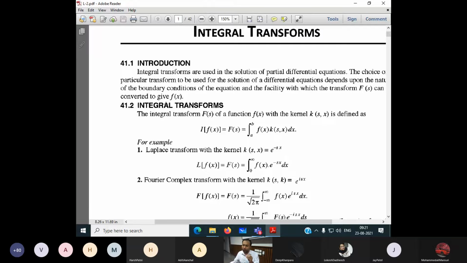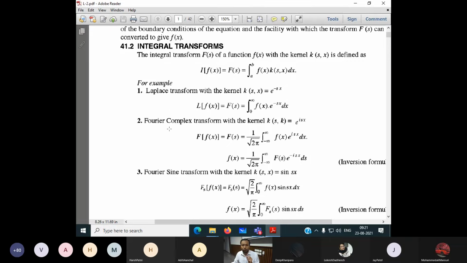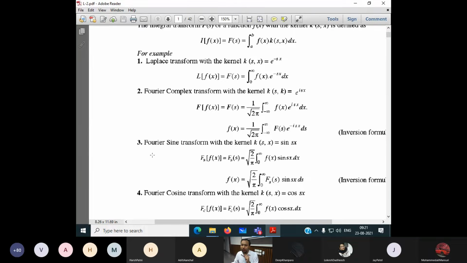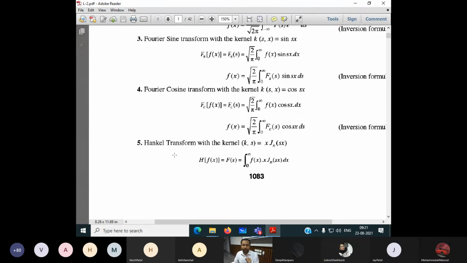Okay, so we have the Fourier transform. How many forms are here? Look here. Laplace transform, this is one type of integral transform. Fourier complex transform with kernel, this is one type of integral transform. Fourier sine transform with the help of kernel, this is also one type of integral transform. Fourier cosine transform with the kernel, this is also one form of integral transform.